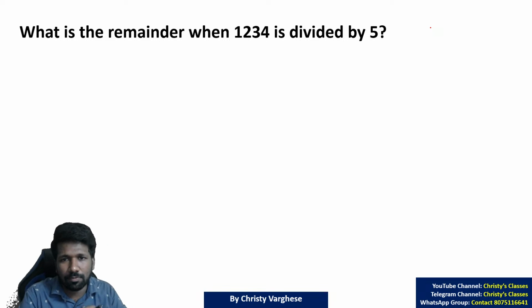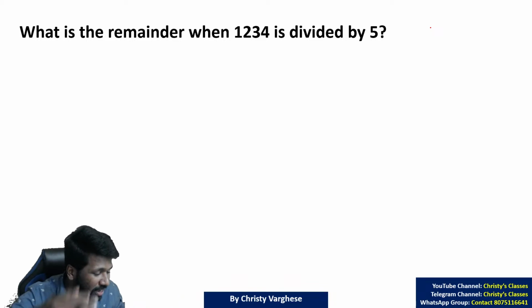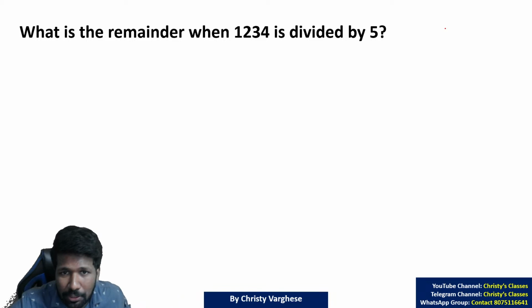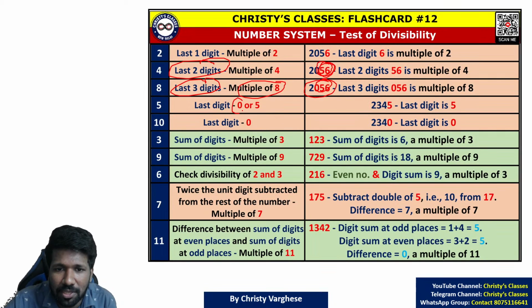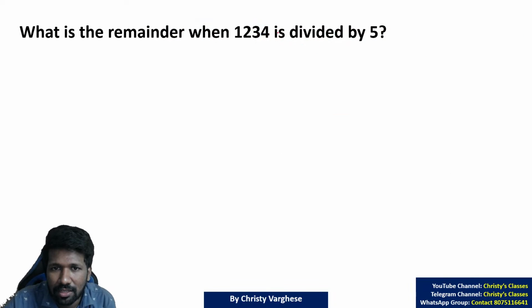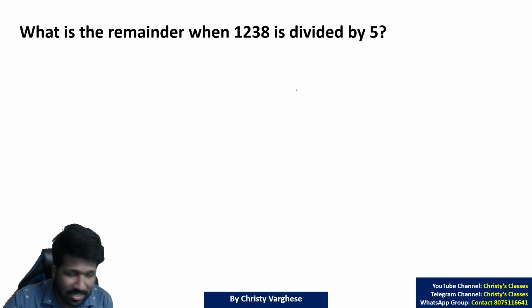Then what about 1234 divided by 5? Due to lack of time I will start explaining. You can answer in the chat. It is easy only. Test of divisibility of 5 will help you here. Last digit being 0 or 5 is enough, na. 1230 is the number below 1234 which is divisible by 5, because it is ending in 0, plus 4. So this remainder is 0, so this remainder is 4. 0 plus 4, 4 itself is the answer.